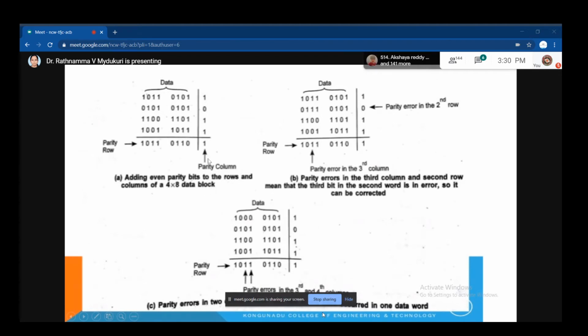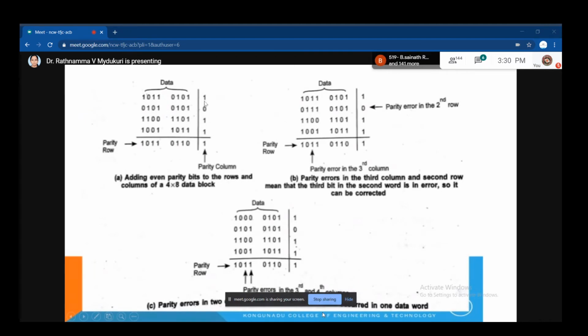Now tell me what I said. Parity bit means what? It is an extra bit which you are adding along with your message. For example, my message is 1011 0101. This is my message. But along with this, I am adding one extra bit.